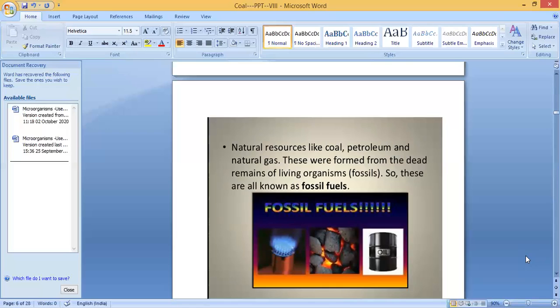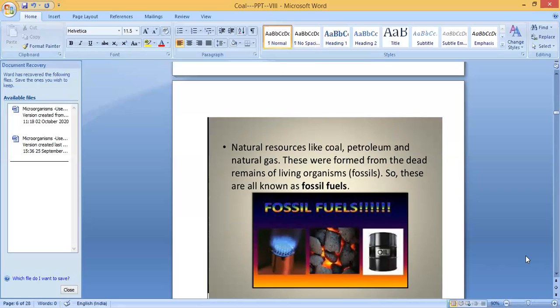Natural resources like coal, petroleum, and natural gas were formed from the dead remains of living organisms. These dead remains we can call fossils, so these are known as fossil fuels. Why are coal, petroleum, and natural gas known as fossil fuels? Because they are formed from the dead remains of living organisms. All the plants, animals, humans will die and go under the bottom of the ground.